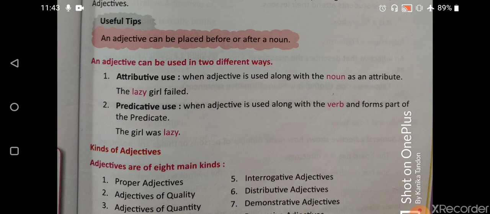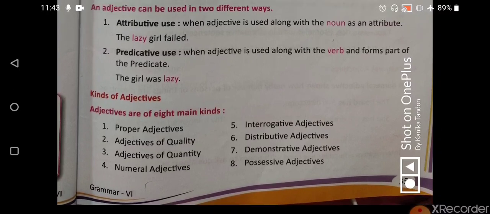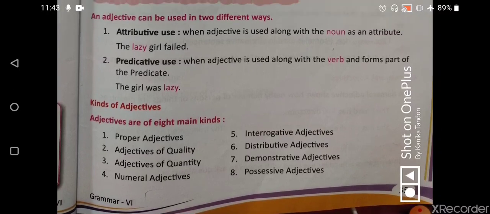Now how many kinds of adjectives are there? There are 8 kinds of adjectives. First is proper adjective, then adjective of quality, adjectives of quantity, numeral adjectives also known as adjectives of numbers, interrogative adjectives, distributive adjectives, demonstrative adjectives, and possessive adjectives. These words are enough to tell what kind of adjectives these are. So we are going to study about them one by one.